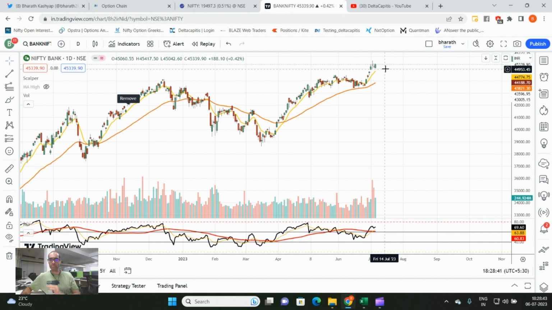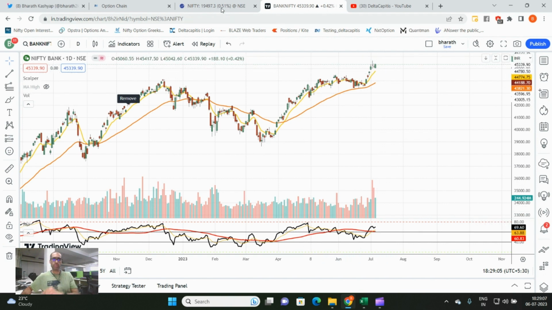So 45,000 becomes a support area as far as Bank Nifty is concerned. Though our RSI is not extremely overbought, Bank Nifty is a little more stable. And look at the resilience. Though HDFC Bank and HDFC Limited are correcting, Bank Nifty is still resilient. It is still respecting 45,000. So that is a very good sign for Bank Nifty.